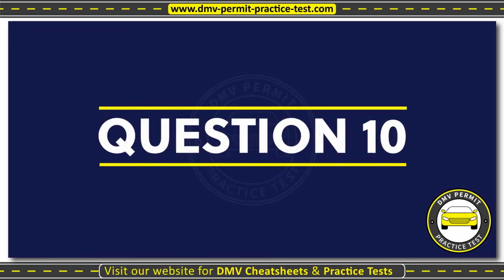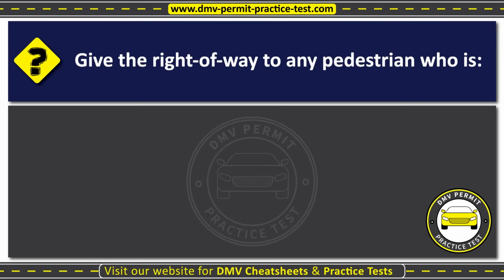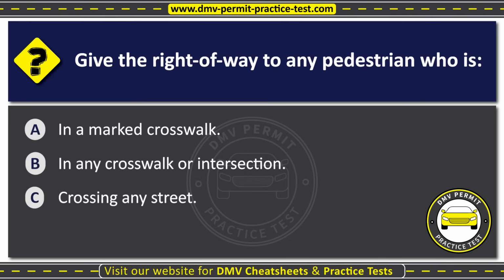Question 10. Give the right of way to any pedestrian who is: Option A, in a marked crosswalk. Option B, in any crosswalk or intersection. Option C, crossing any street. The correct answer is Option C, crossing any street.